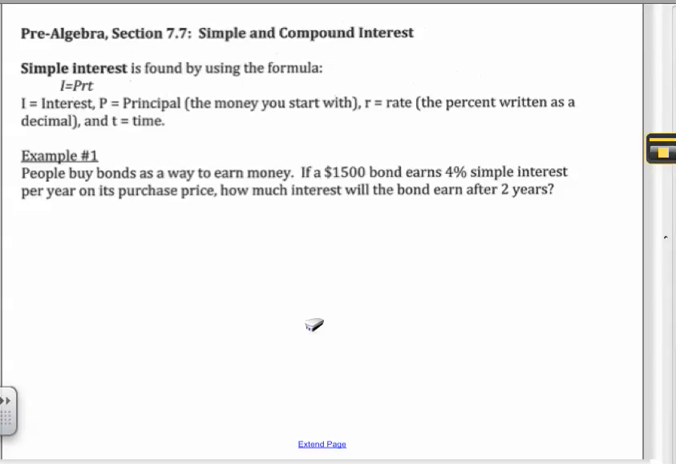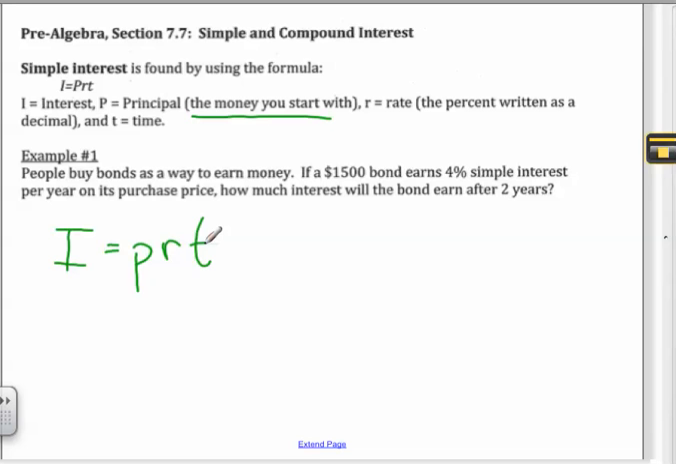The formula for simple interest is I, which stands for interest, is equal to P, which is the principal, the money that you start with, times R, which is the rate, but as a decimal. So it wouldn't be 10%, it'd be 0.1. Times the time, which is whatever time they give us, if it's in years or something like that.